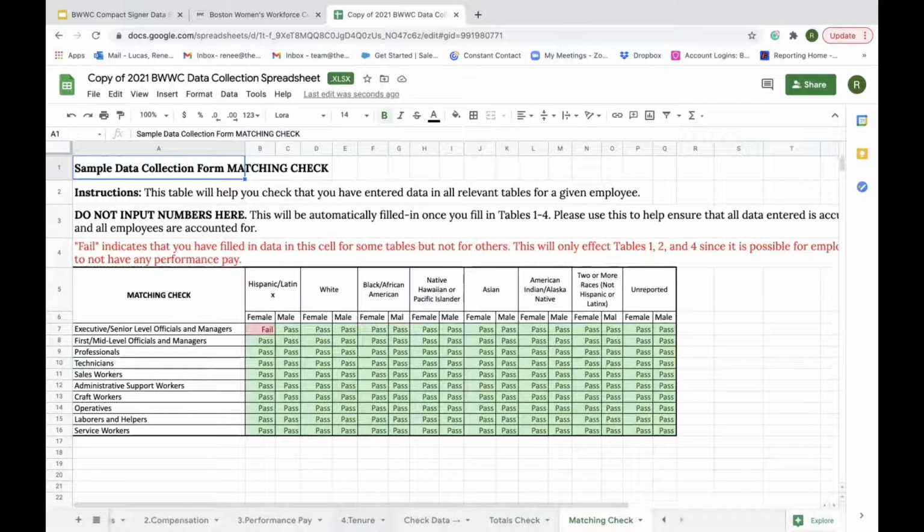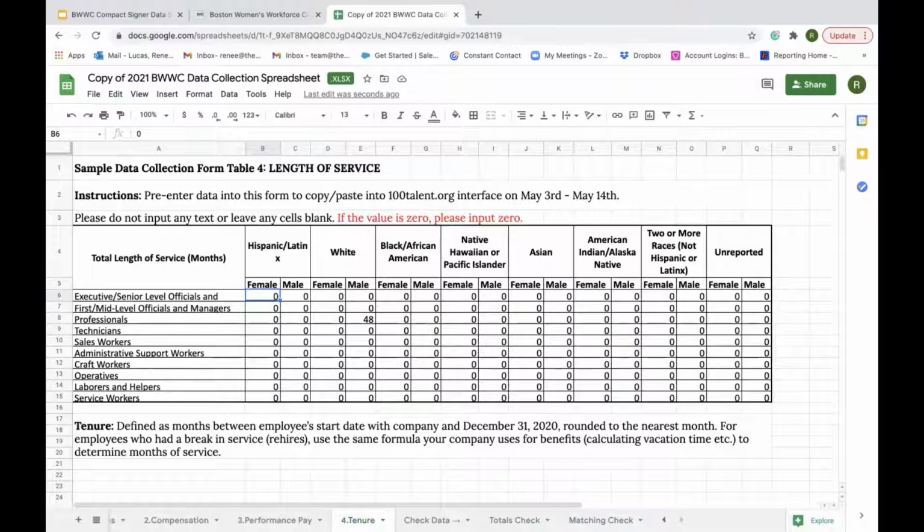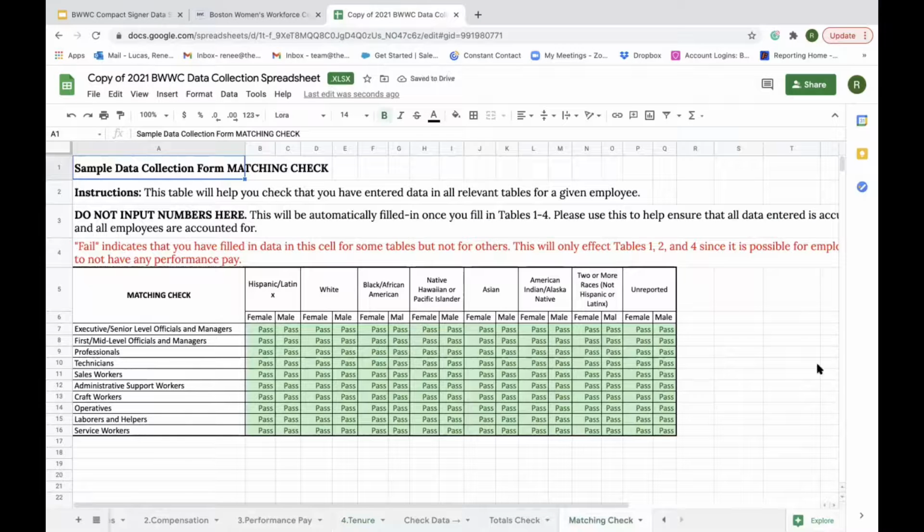So now I will go back and add back in her 60 months and go look at our matching check, and you can see it's a pass. And now I'm good to upload. That is what you want. You want everything to have a green pass in the final matching check. So I'm going to save my spreadsheet and get ready to upload.